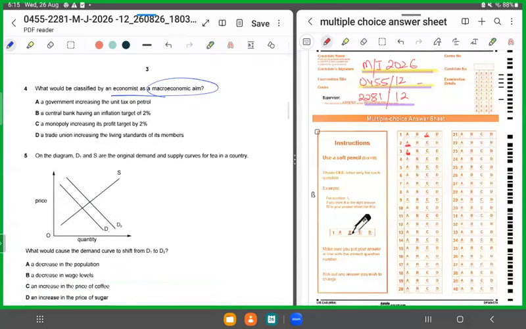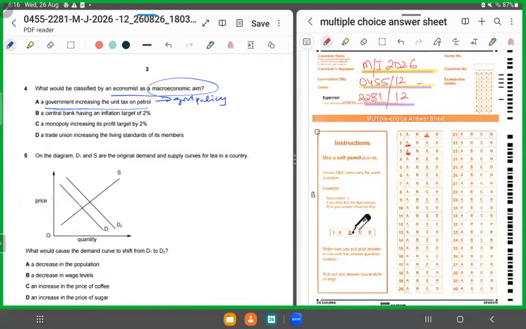Or balance of payment surplus, or a lesser current account deficit, right? A favorable BOP situation. These are all macro aims. So now let's look at the options. A says government increasing the unit tax on petrol. So now what is this? This is a policy. This is a government policy.